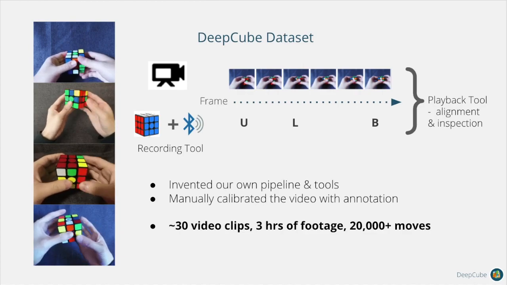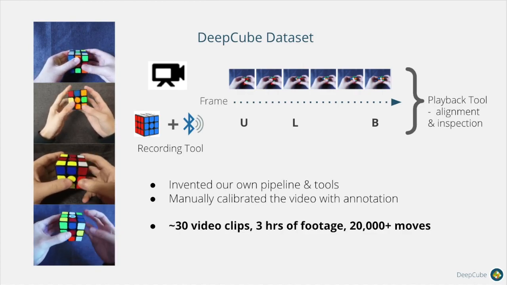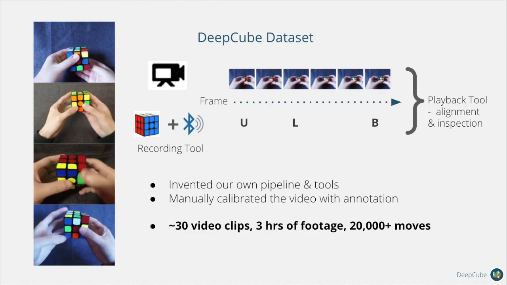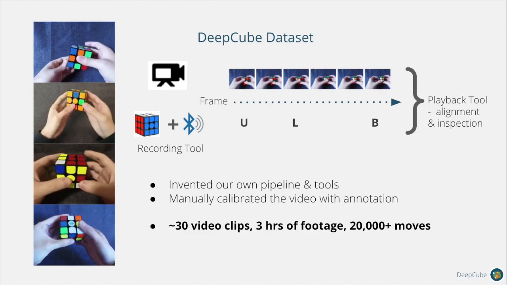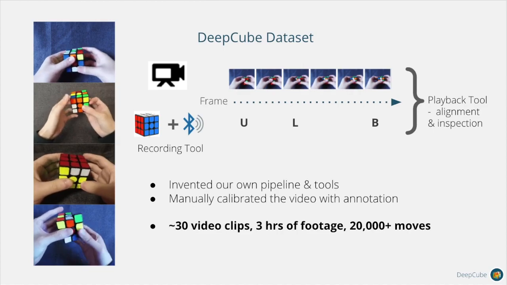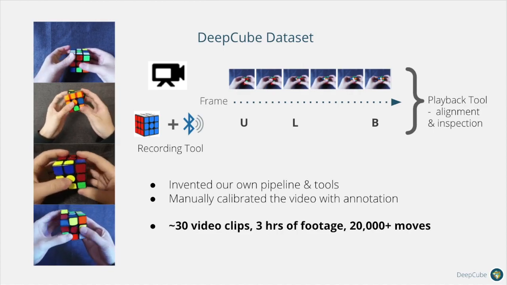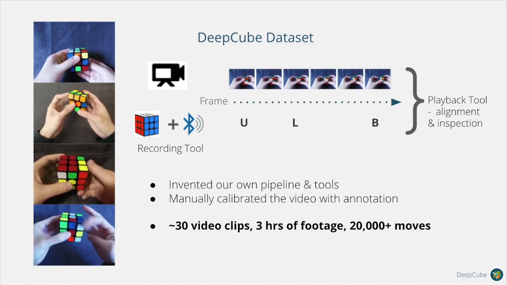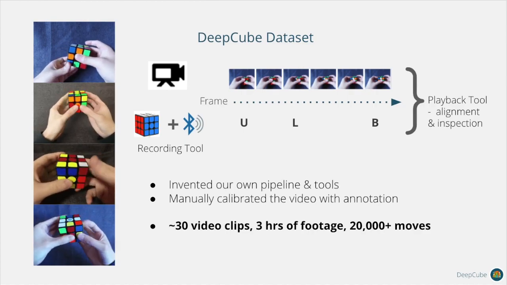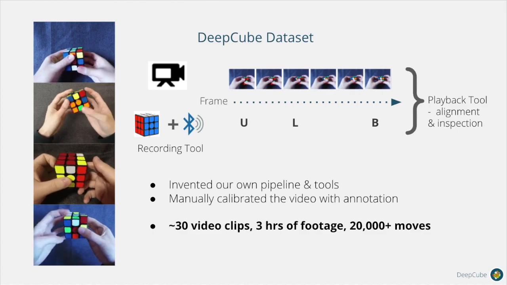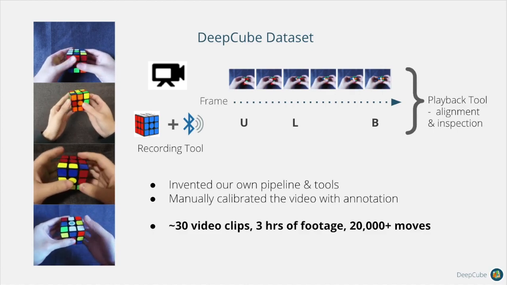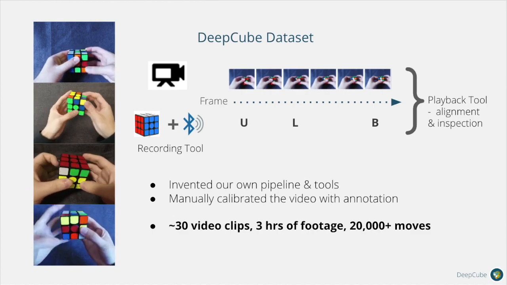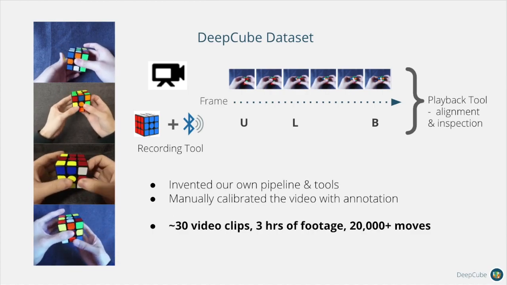We collected the first known dataset of time-annotated cube solves. We use a Bluetooth cube, which can tell us what moves are performed when. We start video recording and Bluetooth recording at the same time. Using our tools, we process the raw Bluetooth data into time-action pairs, and we align the action labels with the actual video frames through a human inspection process using another tool we wrote. At the end, we were able to obtain 3 hours of video clips from the point of view of the human solver with more than 20,000 cube moves with correct time and action labels.